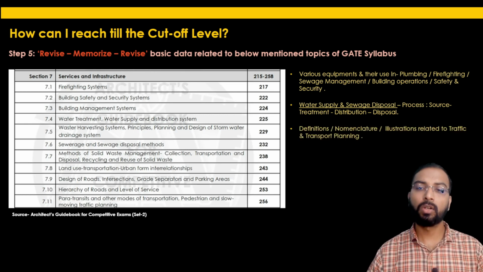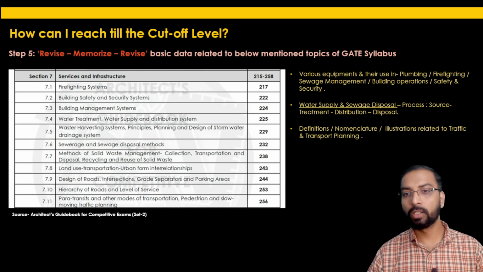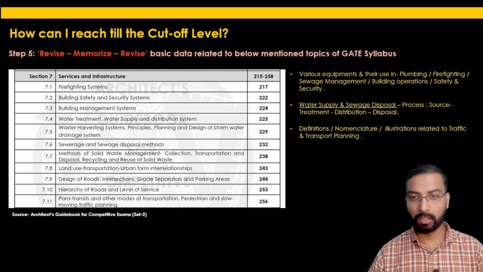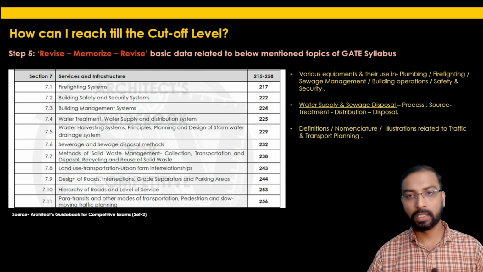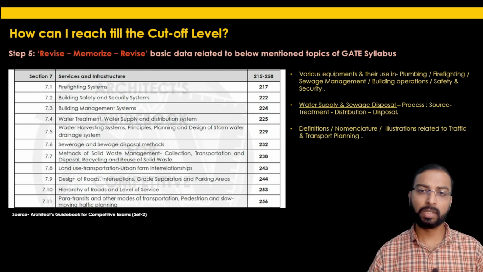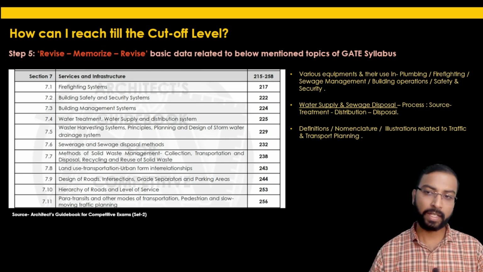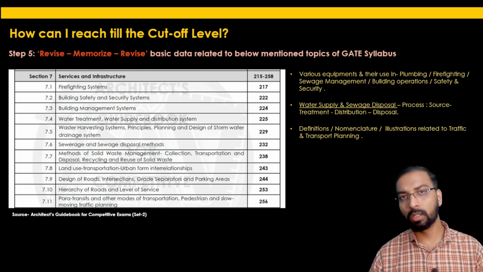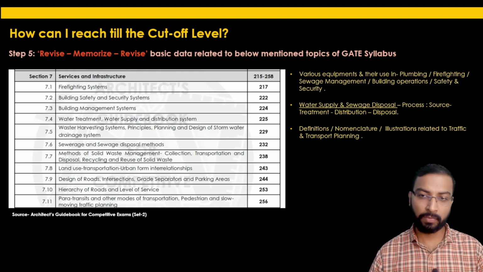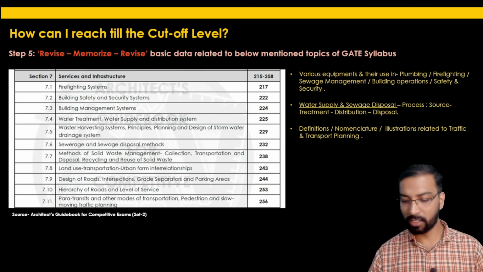Then the definitions, nomenclature or illustrations related to traffic and transport planning. In this section, there are various definitions like camber, median, rotary, and various grade separators. Please keep note and highlight the definitions and nomenclature related to traffic and transport planning.